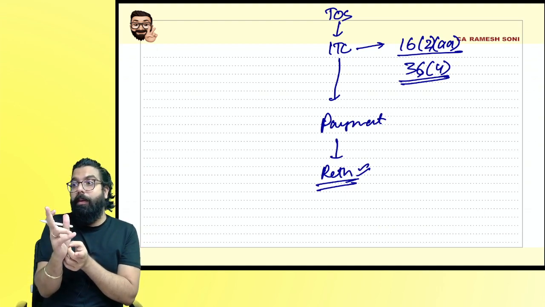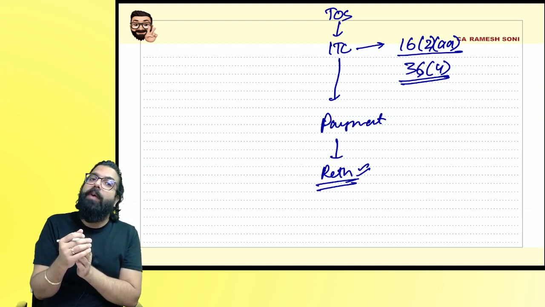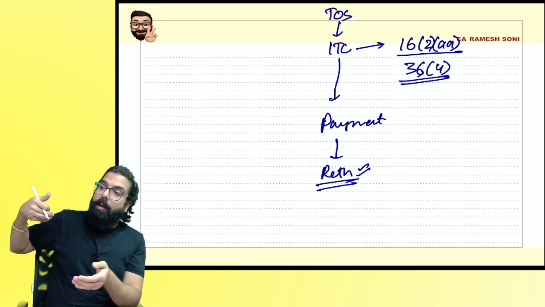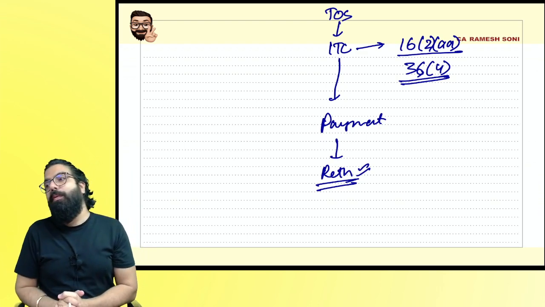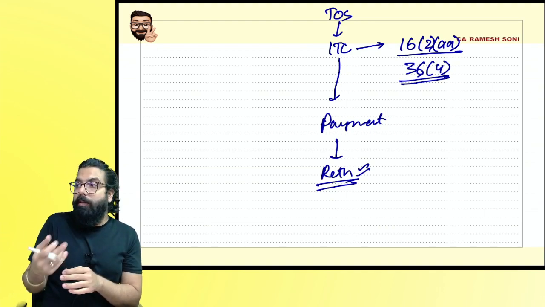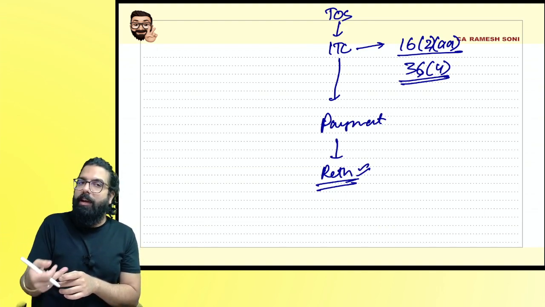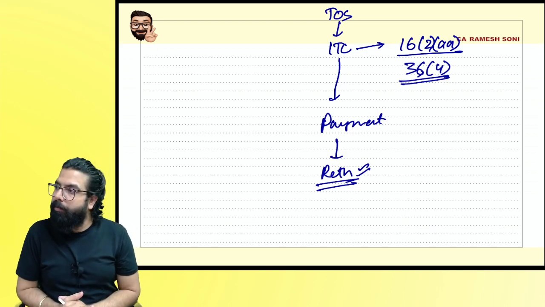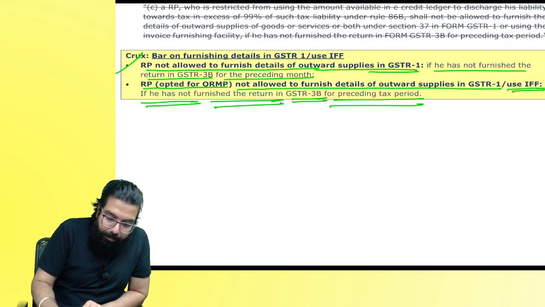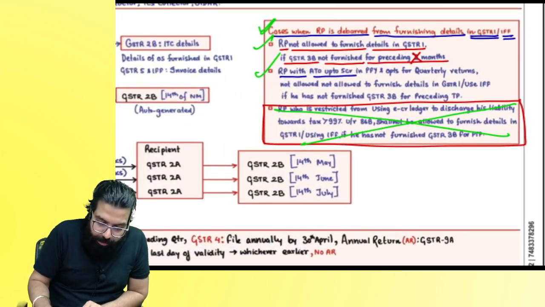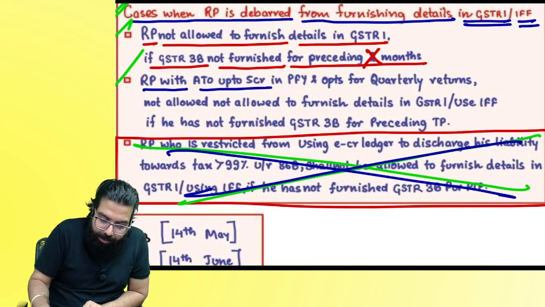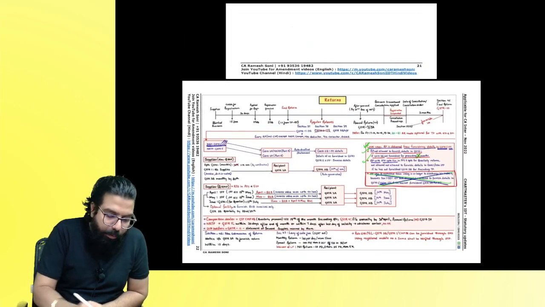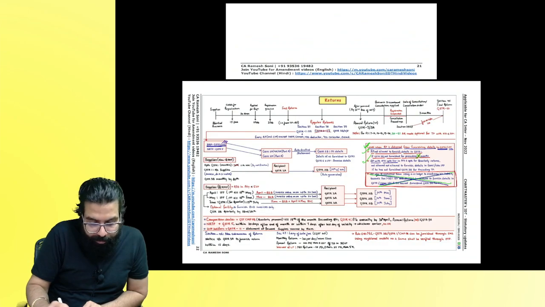And you will not be able to file your GSTR 1 or invoice furnishing facility if last quarter's GSTR 3B is not filed. Is my point clear to all? That was the amendment: here this last paragraph has been deleted, and here preceding 2 months is only preceding month. Clear, everyone? All the amendments from my side are done.